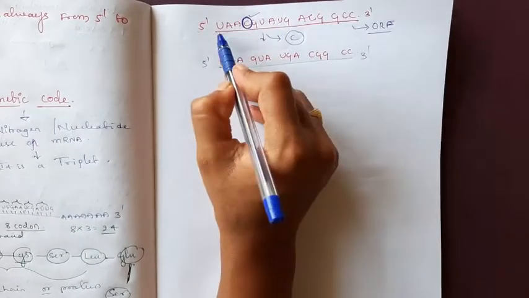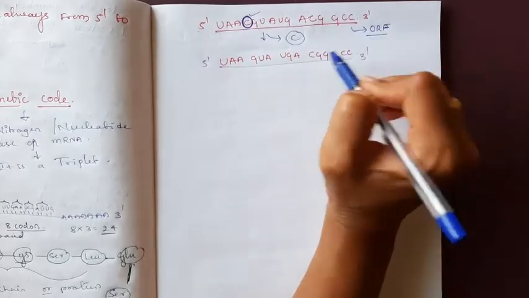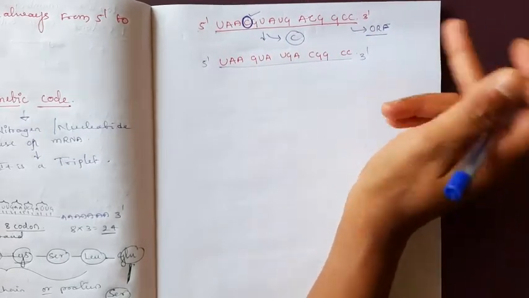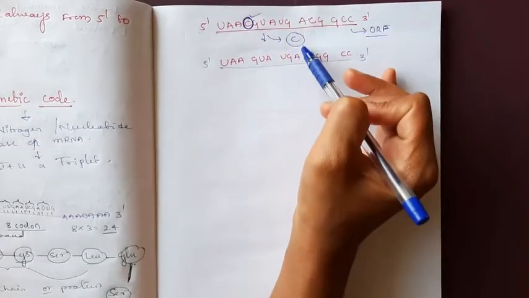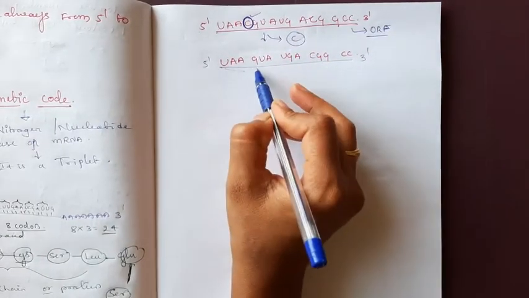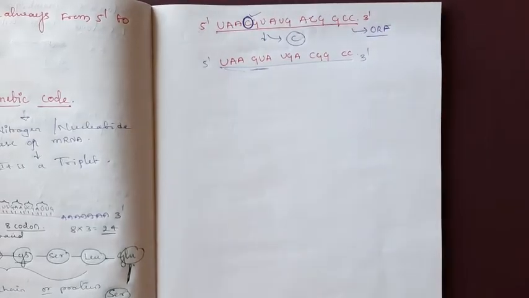We can read it in a continuous manner, but any deletion will change the open reading frame.